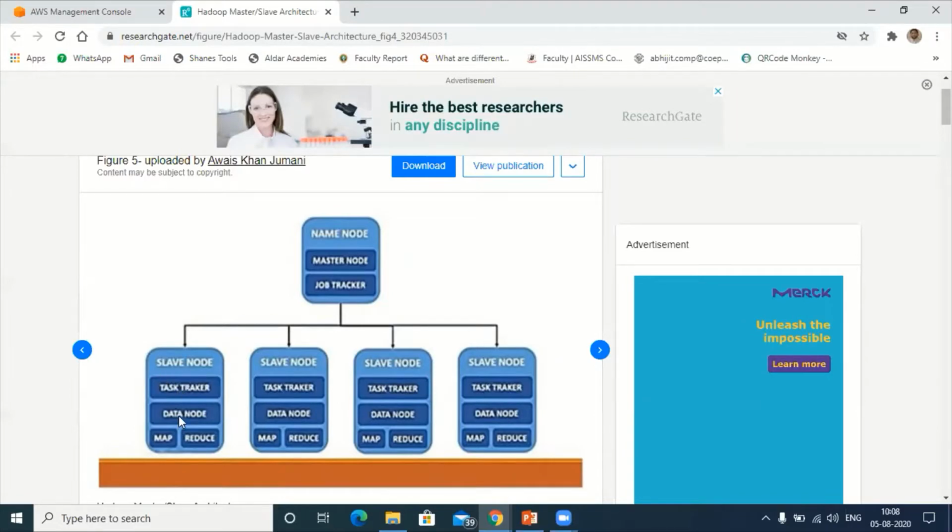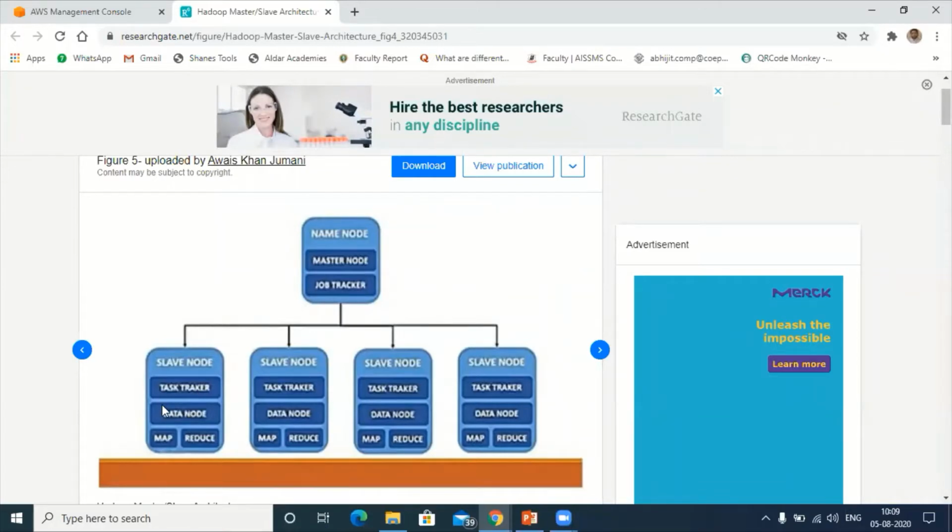of all your data processing, all the management of the data inside the slave node. Let us say I have given 1 GB of data to this slave node. Now what happened? The task tracker will give that to the data node.